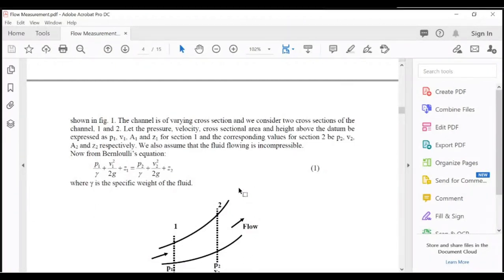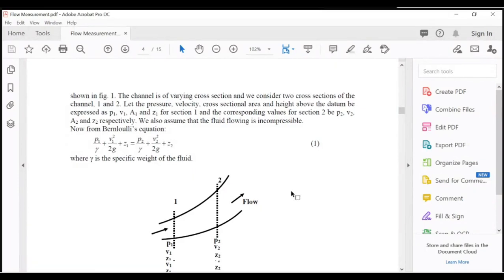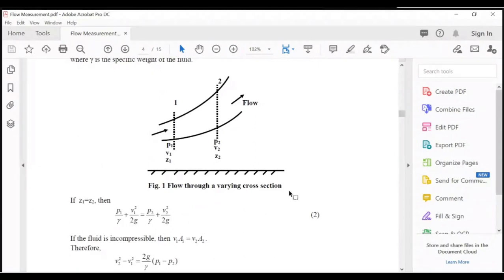Okay, so Bernoulli's equation at section 1 and 2: P1 upon rho g, means gamma, plus V1 square upon 2g plus Z1 is equal to P2 upon rho g, which is gamma, plus V2 square upon 2g plus Z2, where gamma is the specific weight of the fluid. If Z1 is equal to Z2, then P1 by gamma plus V1 square by 2g is equal to P2 by gamma plus V2 square by 2g.